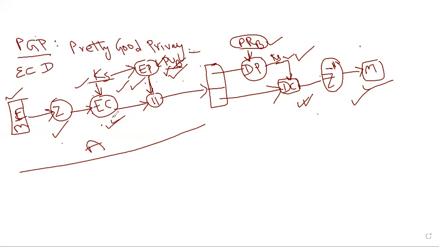That encrypted session key and the encrypted zipped message are concatenated. That message is received by the receiver. At the receiver, he must restore the session key because that session key is used at the sender for encryption. He must decrypt it, then only he can restore the original message, right? So for decryption, he again requires the session key. That session key is encrypted, so that's why he must decrypt and restore the session key.